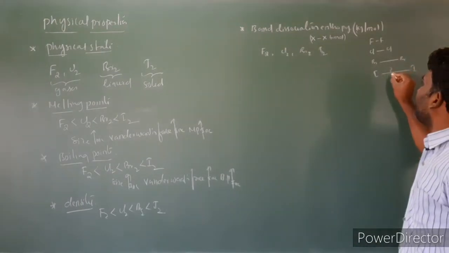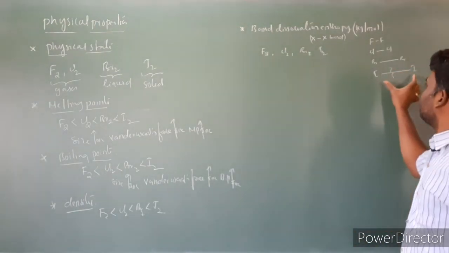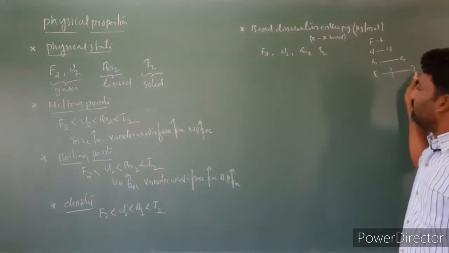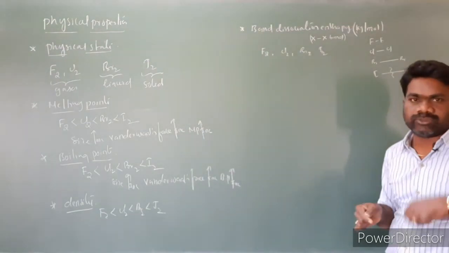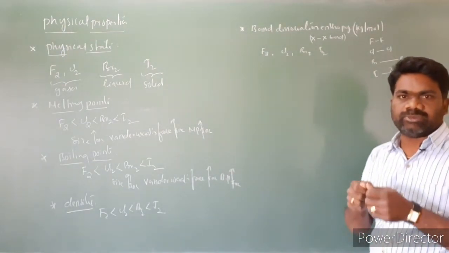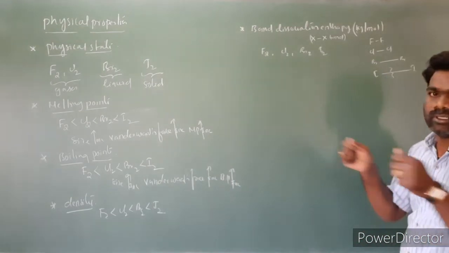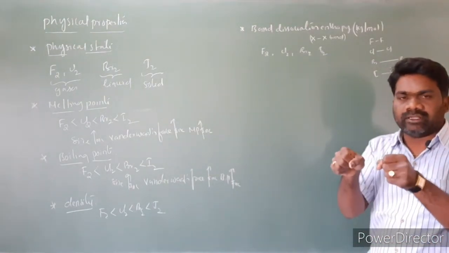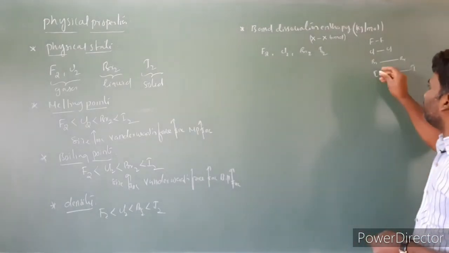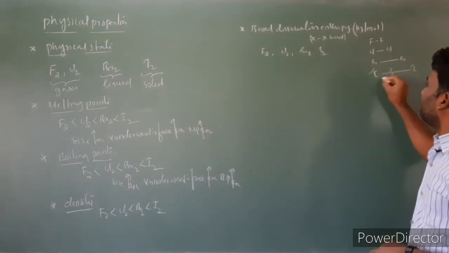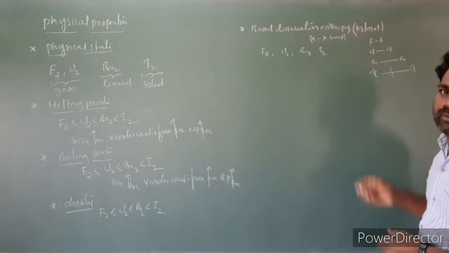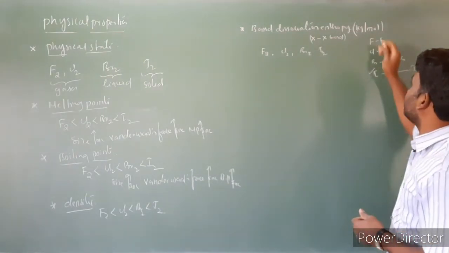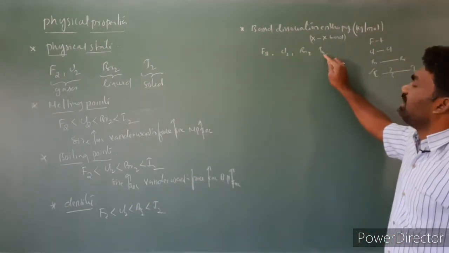The breaking of the iodine bond is very easy because the distance is very large. Iodine's size is more, in the sense the distance between the two iodine atoms is large. Bond length is very long, so we can break it very easily. That means breaking the bond between iodine atoms is very easy compared to the rest of the elements.